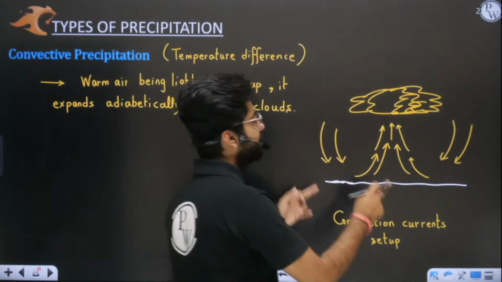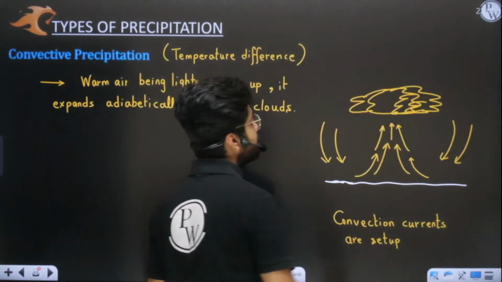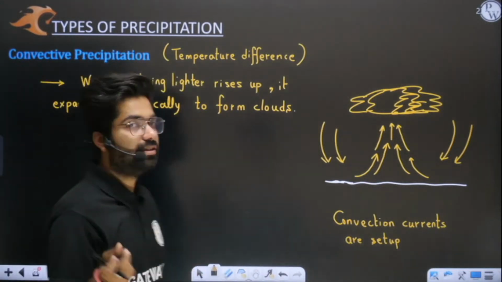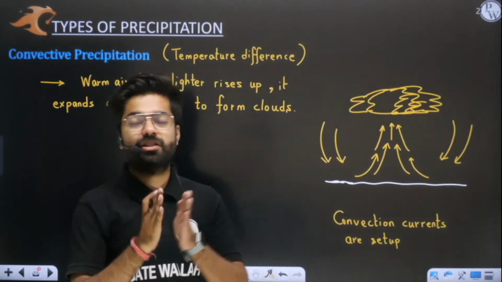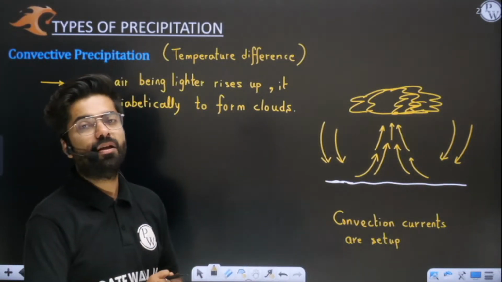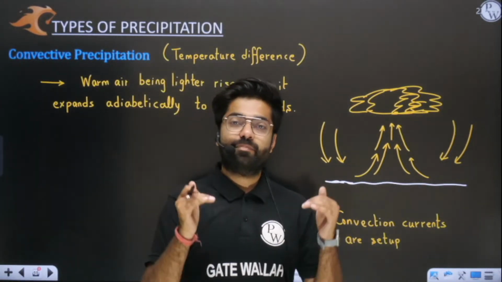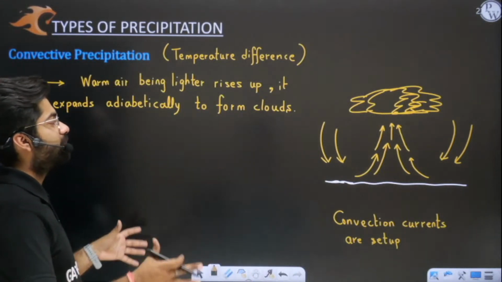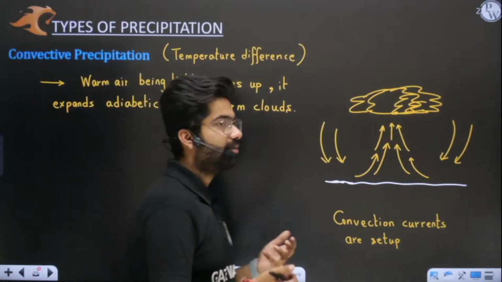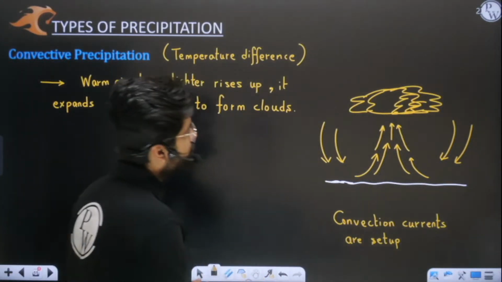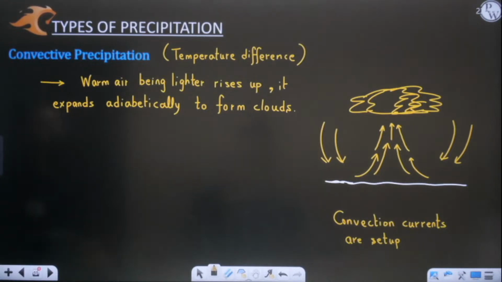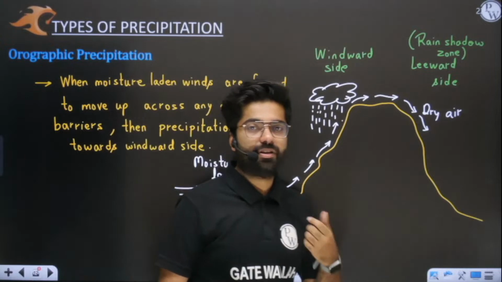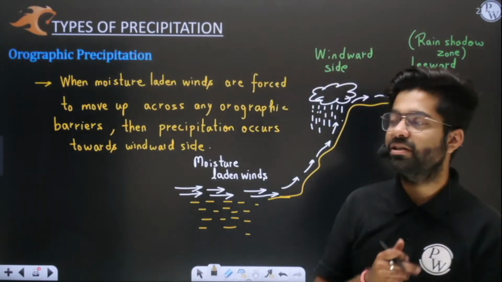So because of this convective cycle, whenever the warm air goes up, it expands, and when it expands it will adiabatically condense. Okay, why adiabatically? Because it does not exchange heat energy. Only because of expansion temperature drops. Work is being done by this expanding warm air, and because of which temperature goes down. So sequentially you will see that clouds are formed. I hope this is very clear to you. So this is basically because of temperature difference and convection currents being set up there.